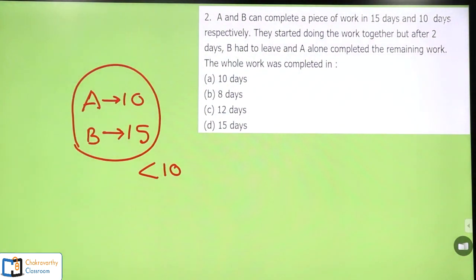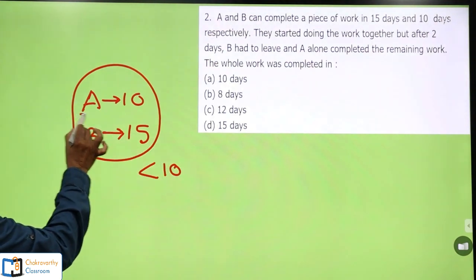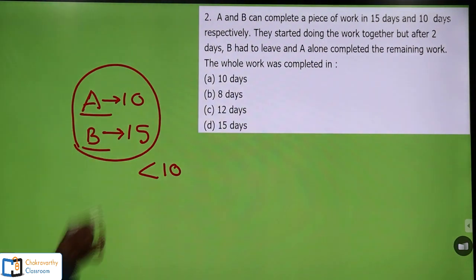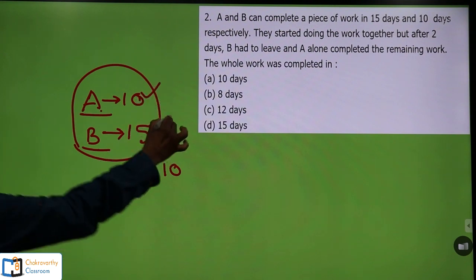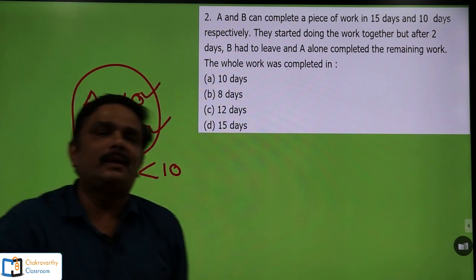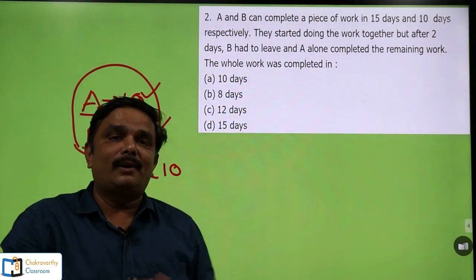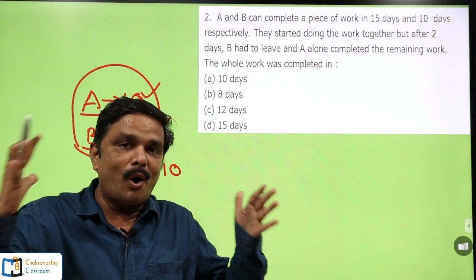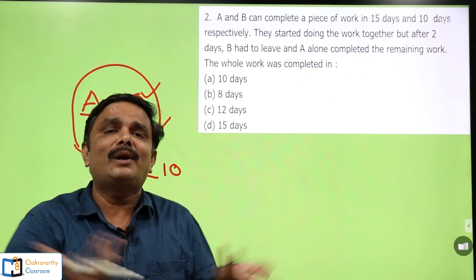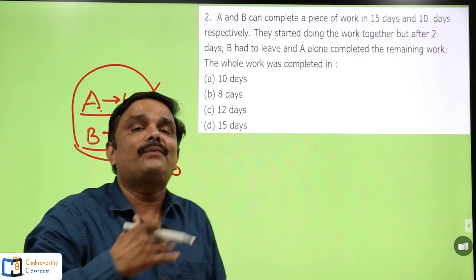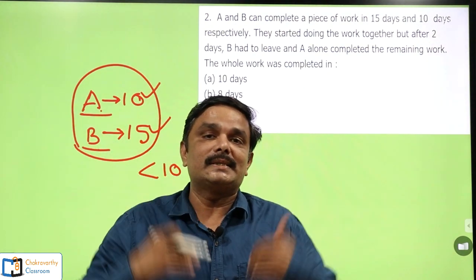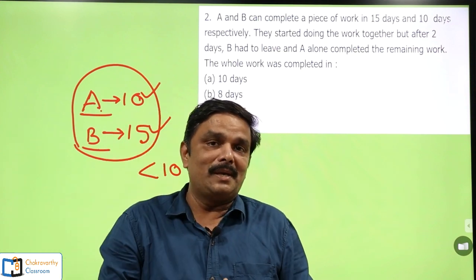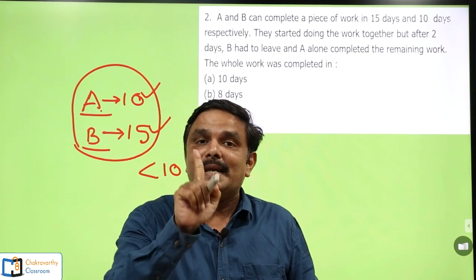Now, to go for this one, in most of the cases, we don't know the individual capacity of A and B. We cannot compare that one as it is. When they give that A can do in 10 days, B can do in 15 days, in how many days both can complete the work, or any question whatever it may be fabricated on this one, until and unless we know the common capability of both the persons, we cannot compare them. For that reason, first of all we have to compare them on a common platform as far as their efficiency is concerned. In any method whatever it may be, the common platform is 1 day's work.